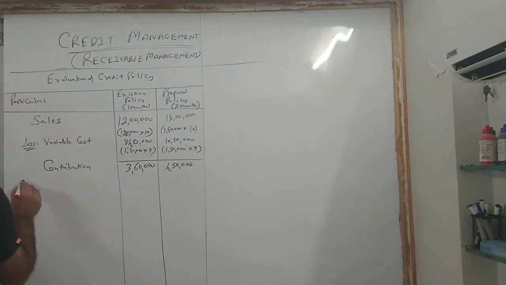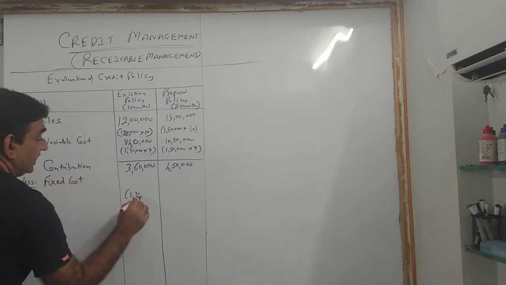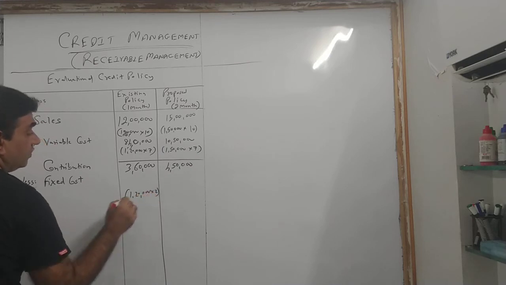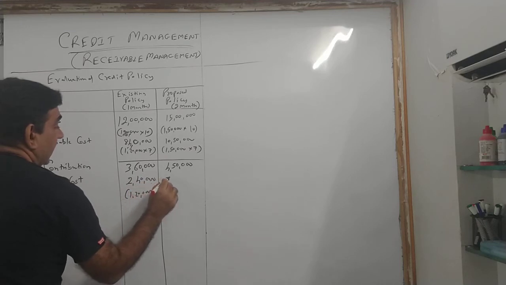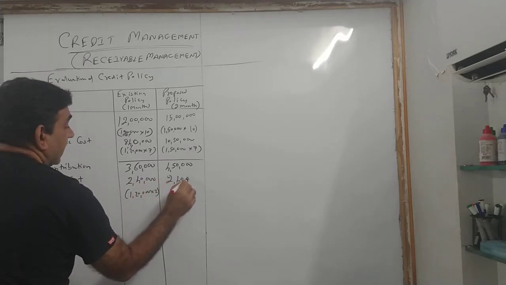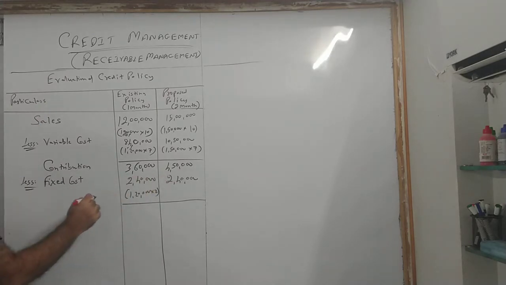Therefore, I'll deduct less fixed cost, 1,20,000 into 2. How you got 2? 9 minus 7. That is 240 and that will remain same at both the places. Okay? So fixed cost remains same unless and until the question says.